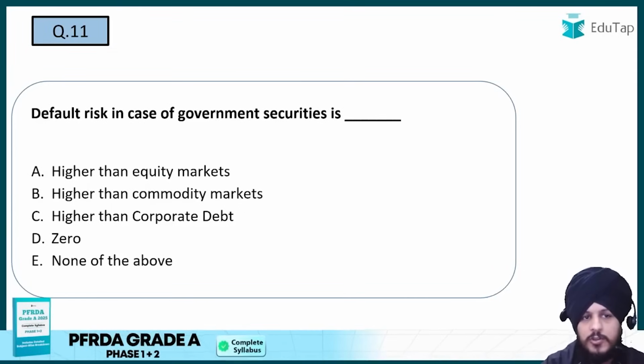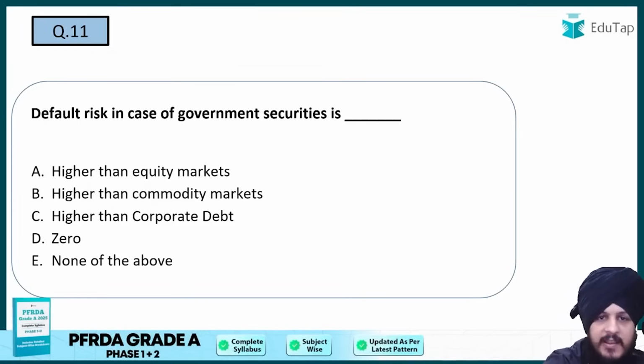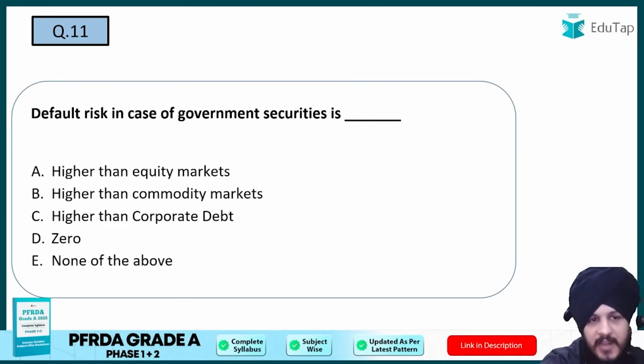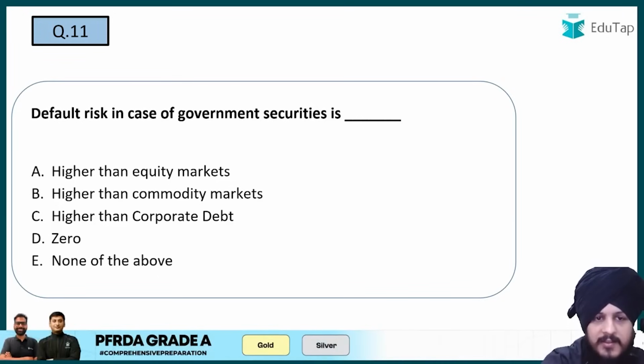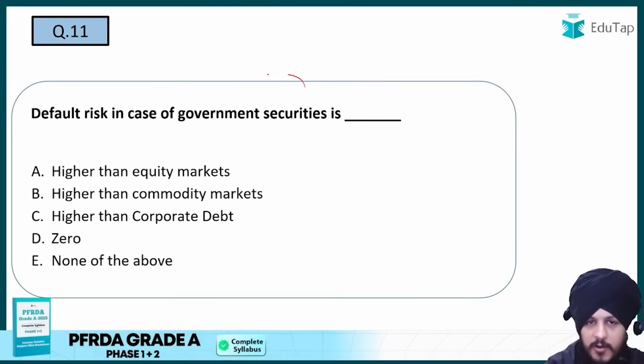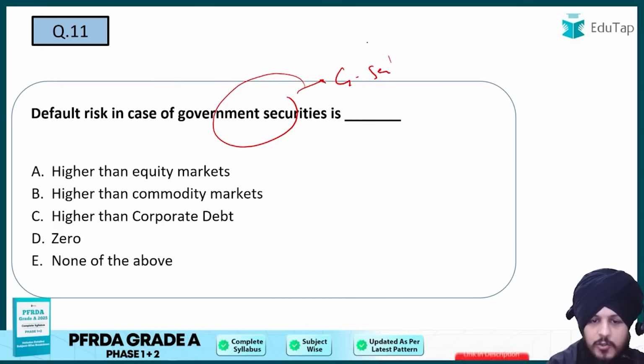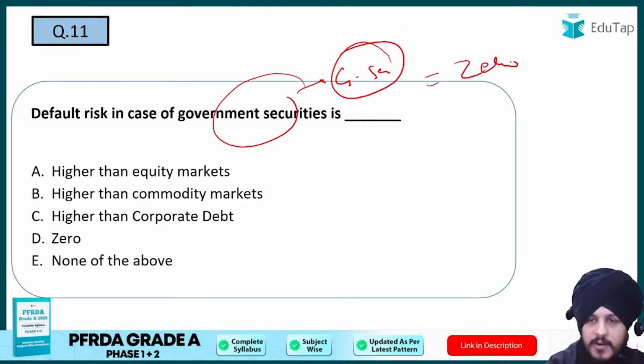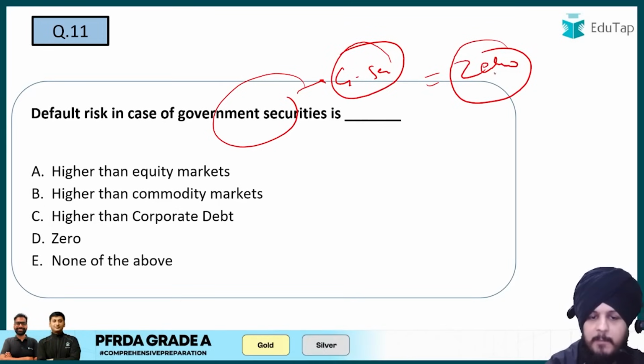Now moving on to question number 11. Default risk in case of government securities is dash. Option A, higher than the equity market. Option B, higher than commodity market. Option C, higher than corporate debt, option D 0, option E none of the above. So if you talk about government securities, which means basically G-Secs, over here the default risk is considered what? We know it is considered as zero. Why? Because they are backed by the sovereign.